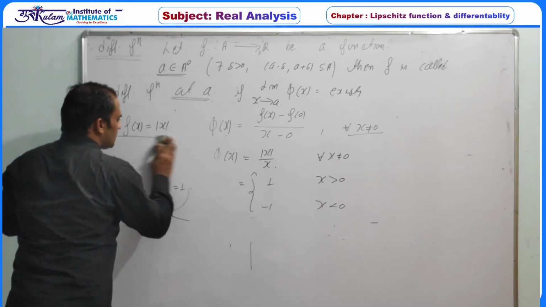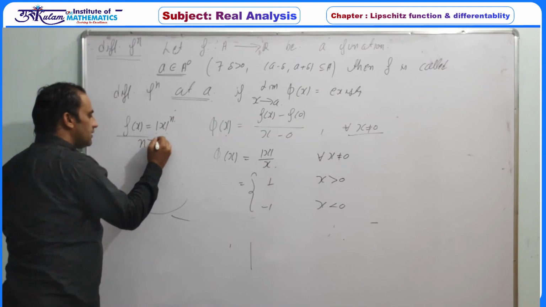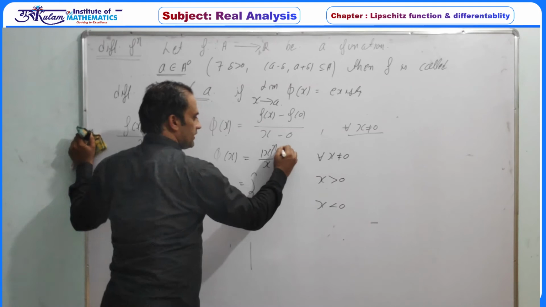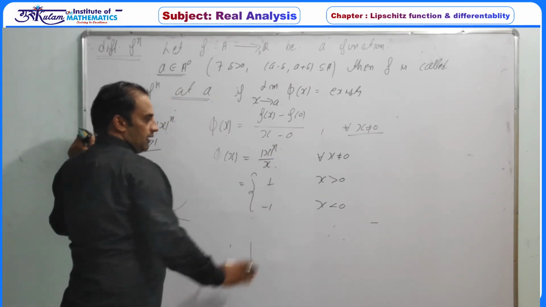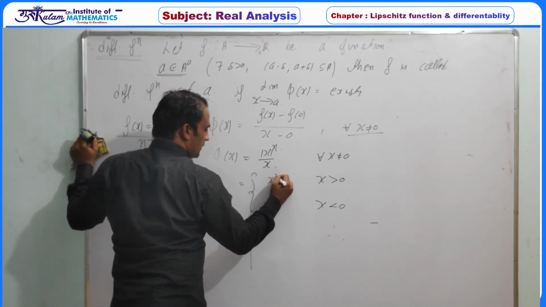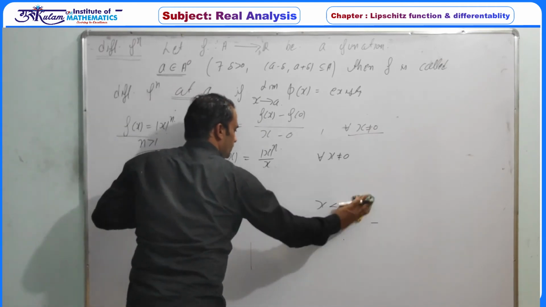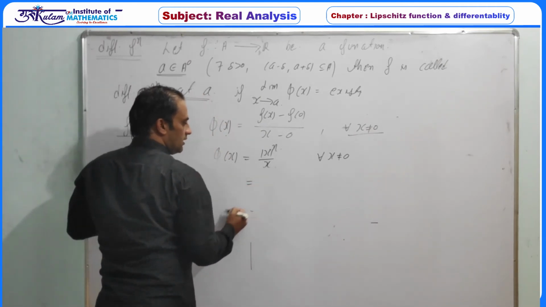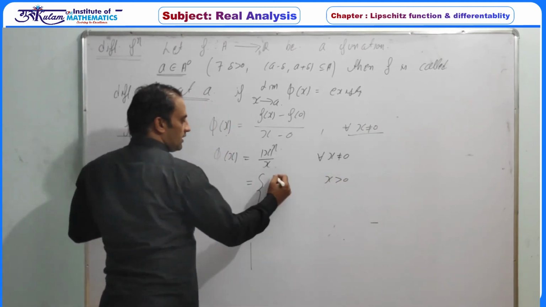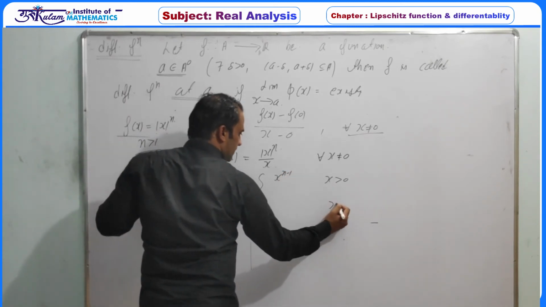And if we consider the function mod of x to the power n, where n is greater than 1, then by the same definition phi(x) is mod of x to the power n by x. We can write this as x to the power n minus 1 whenever x is greater than 0, and minus of x to the power n minus 1 whenever x is less than 0.